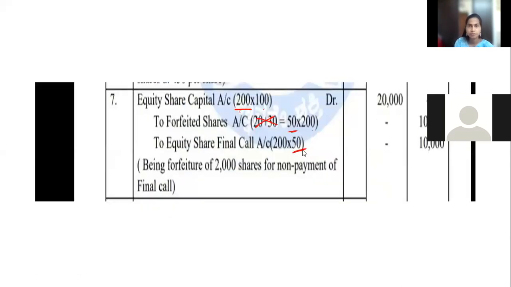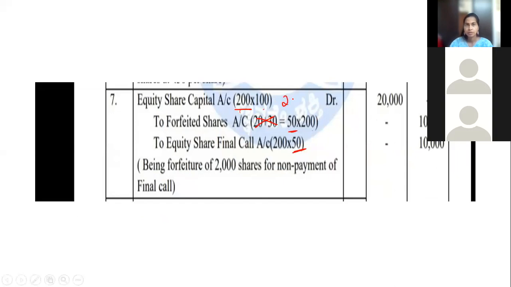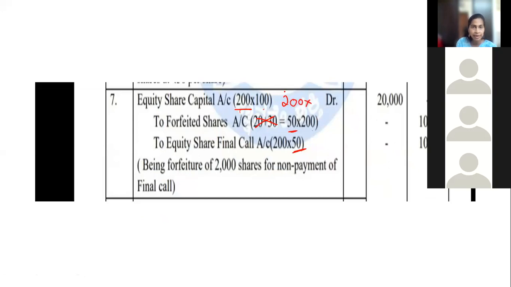Once again, I will write and show here for you. You write like this. You can write it like this here: 200 into, please write this, bracket only, very important. Then 200 into 200 into. Here always capital rate is 100, given in the question.